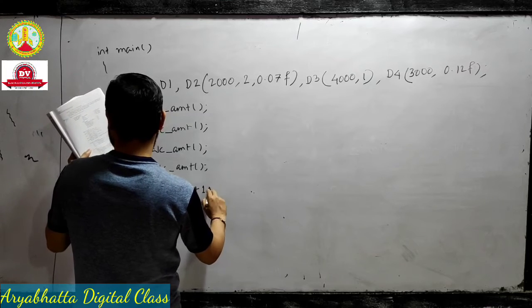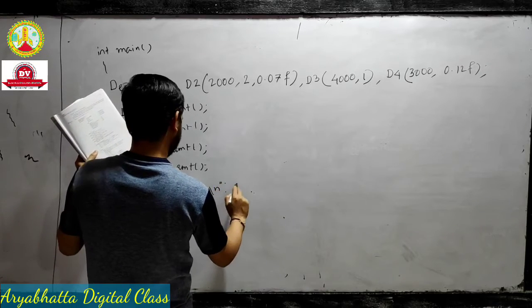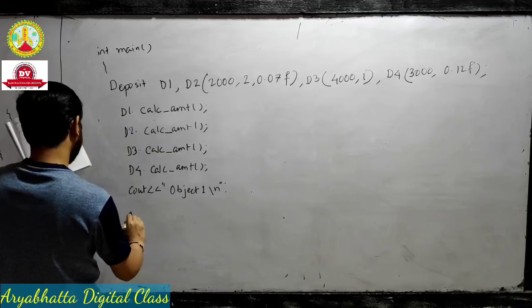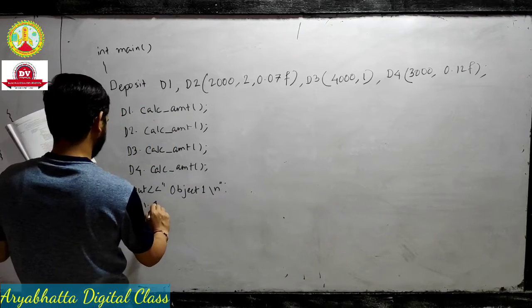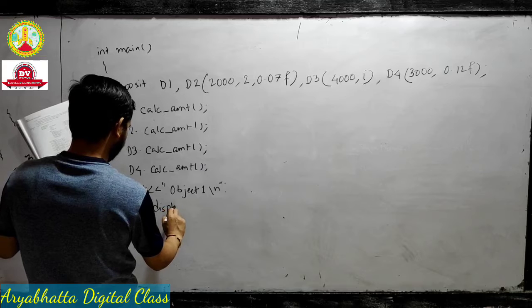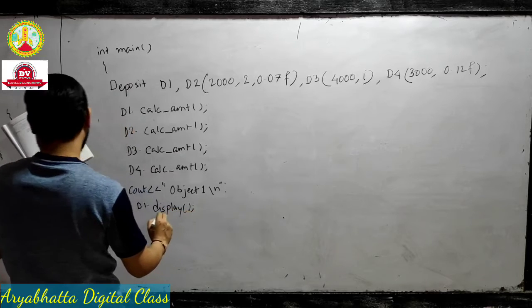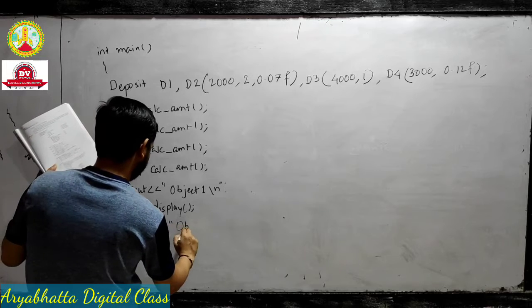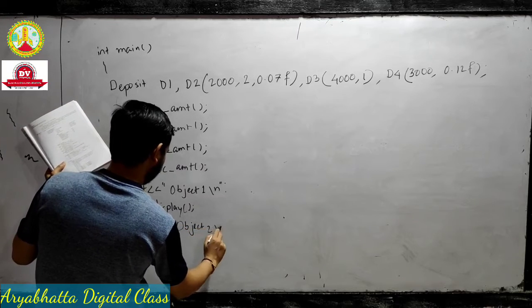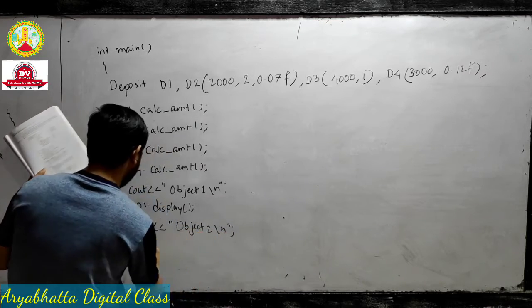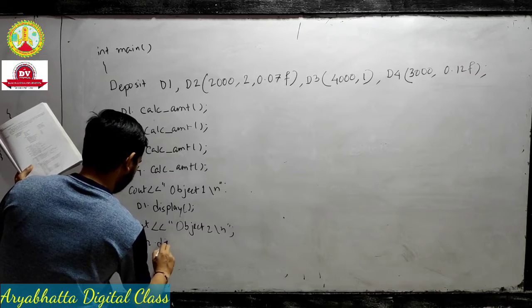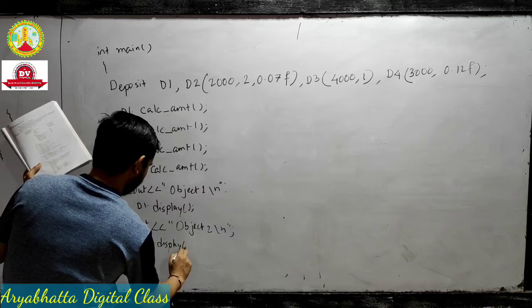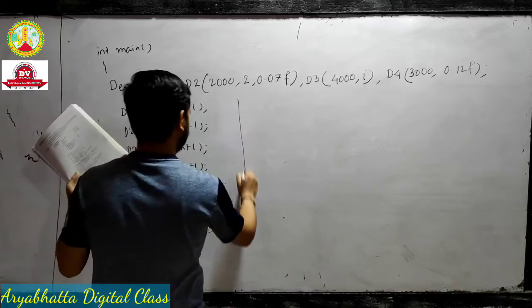Object 1, \n for new line, D1 we have to access the output member function. Object 2, D2.